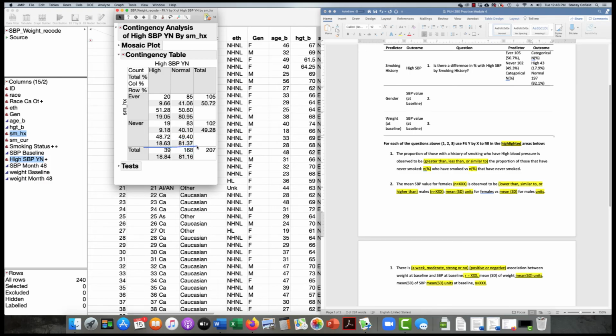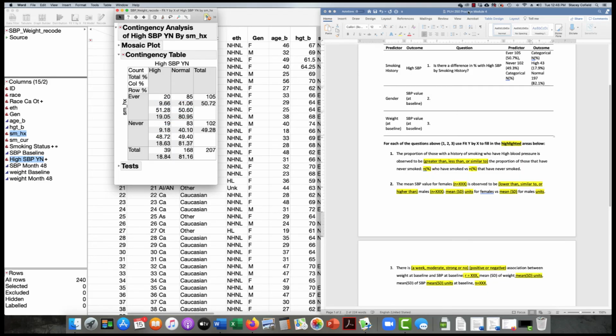In this case, you'll notice that these add to 100%. So when you're in row percentages, you'll add to 100% across the row. When you're in column percentages, you'll add to 100% down the column. And when you're looking at total percentages, you'll take the total N, right? That's your 207. These percentages will add up to 100. So your total percents. We are almost always going to report row percents.